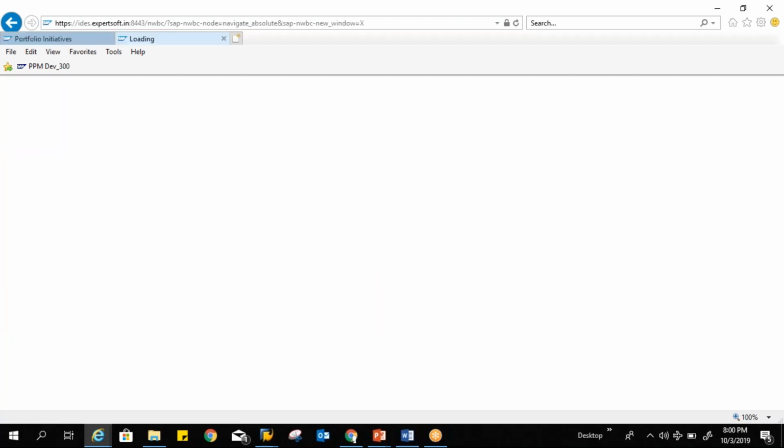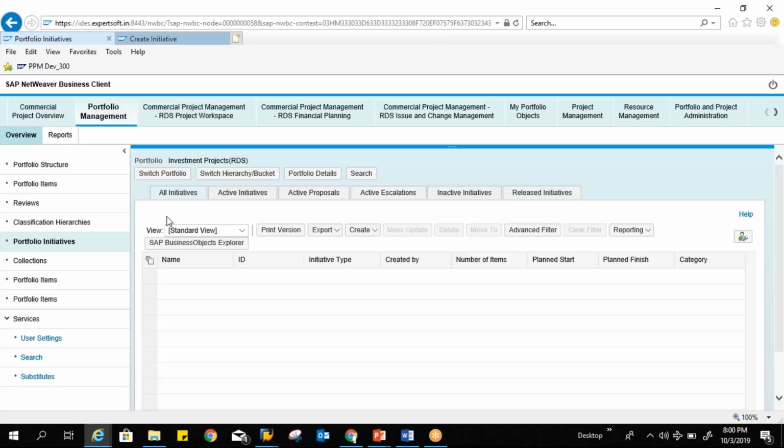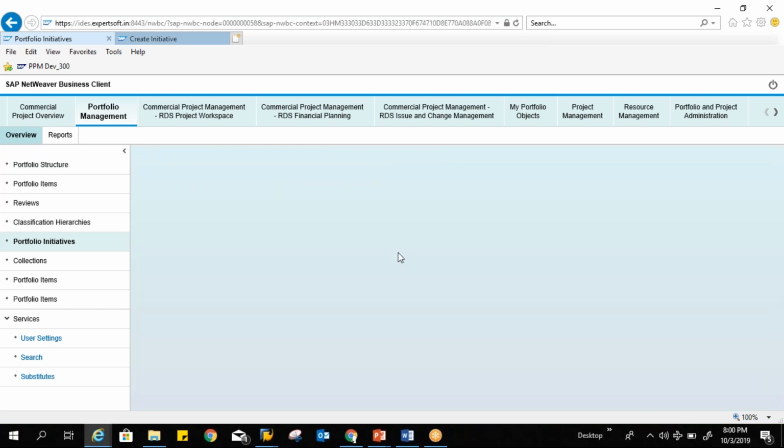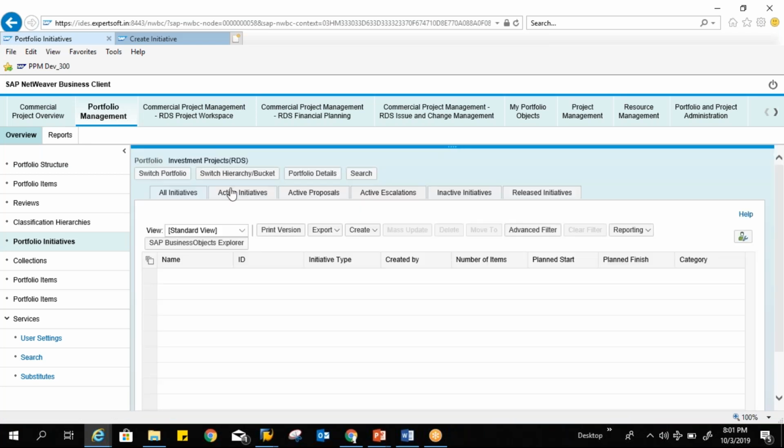Before going forward, let us check this. When you click on portfolio initiative, this is the dashboard which will show you all the details of initiatives. You can see switch portfolio. If you want to switch to another portfolio, you can switch it from here. You can also switch hierarchy bucket, or see portfolio details to know under which portfolio this initiative is going to be created, or you can search. You can see all initiatives here: active initiative, active proposal, active escalation, inactive initiative, and release initiatives. If you click on active initiatives, you can see them here.